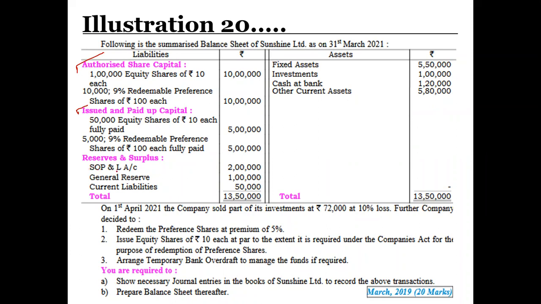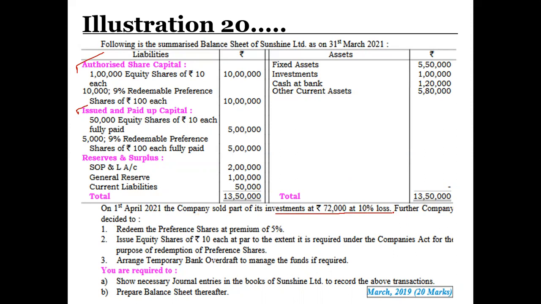Securities premium, sorry, profit and loss account 2 lakh rupees, general reserve 1 lakh rupees, current liabilities 50,000. On the asset side, we have fixed assets 5 lakh 50,000, investment 1 lakh rupees, cash at bank, other current assets. Now look here. On 1st April 21, the company sold a part of the investment at rupees 72,000 at 10% loss.